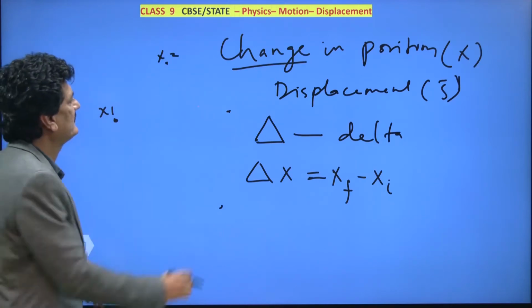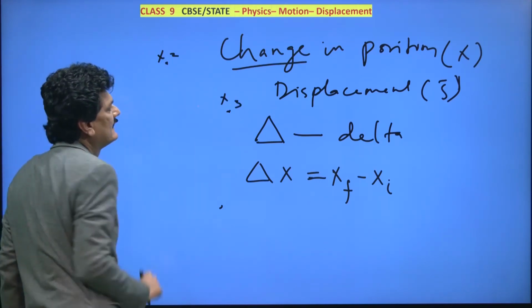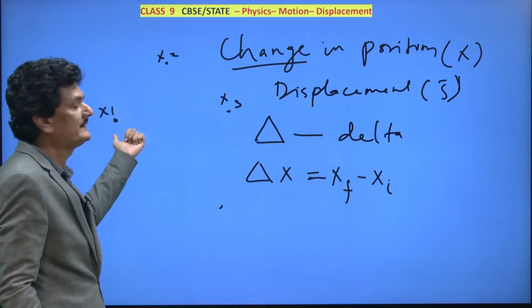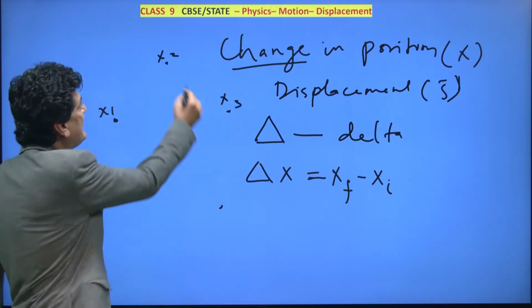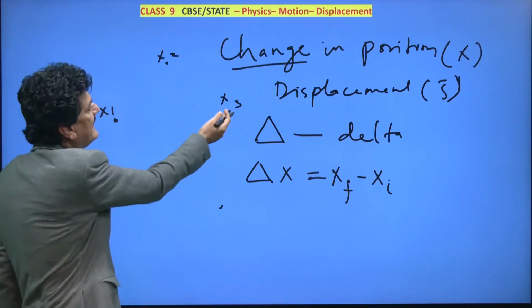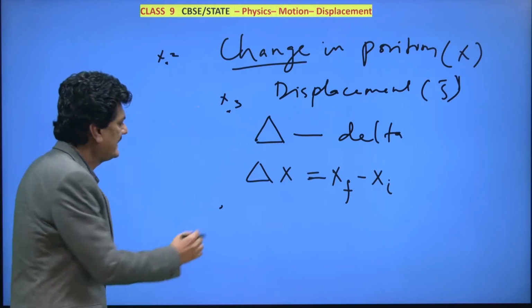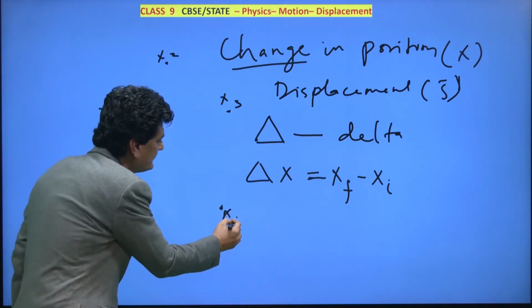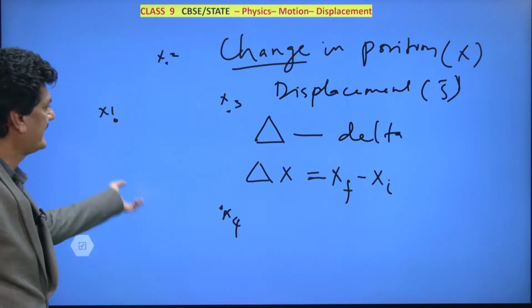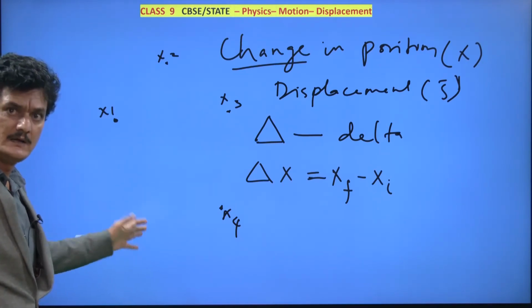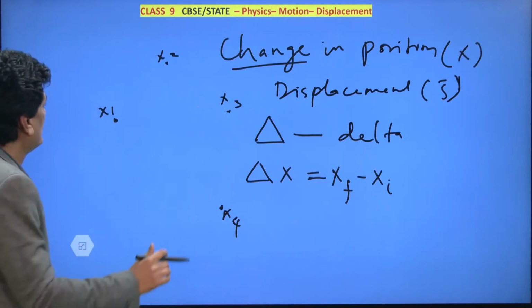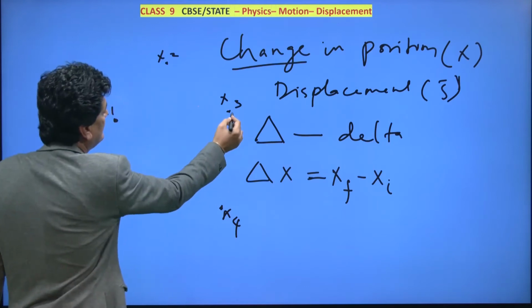Suppose you stopped observing here, then x3 will become final and x1 is the initial. But suppose you start observing from x2, then x2 will become initial and x3 will become final. And suppose till here you have observed x4. So depending upon where you started observing and where you stopped observing, those two values will be the initial and final values. Let's say this is x3 and x1.